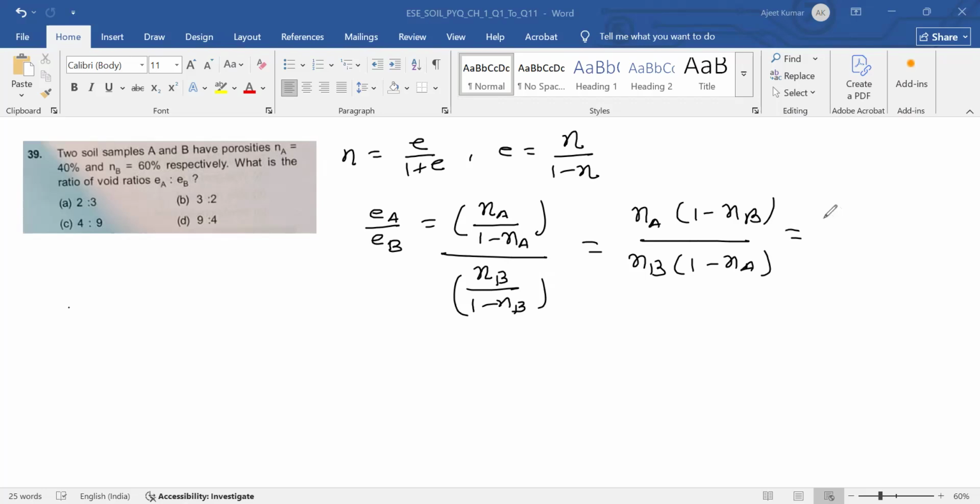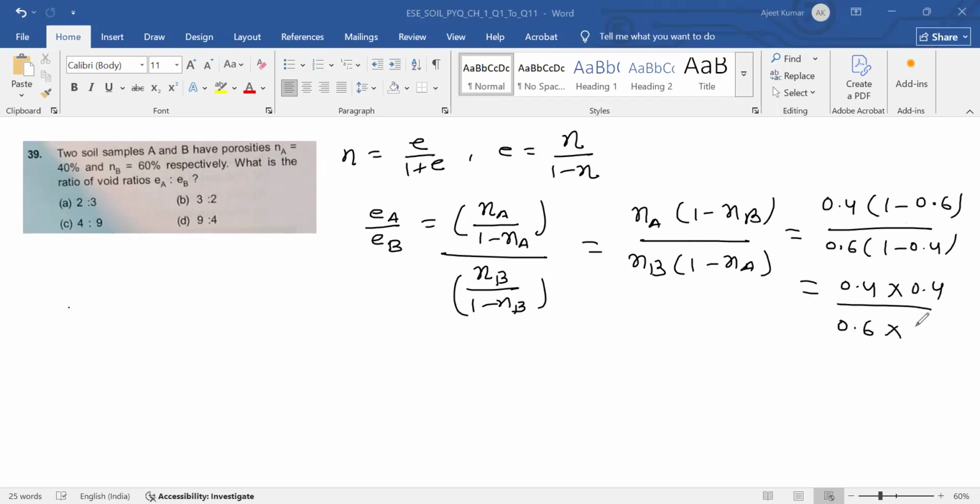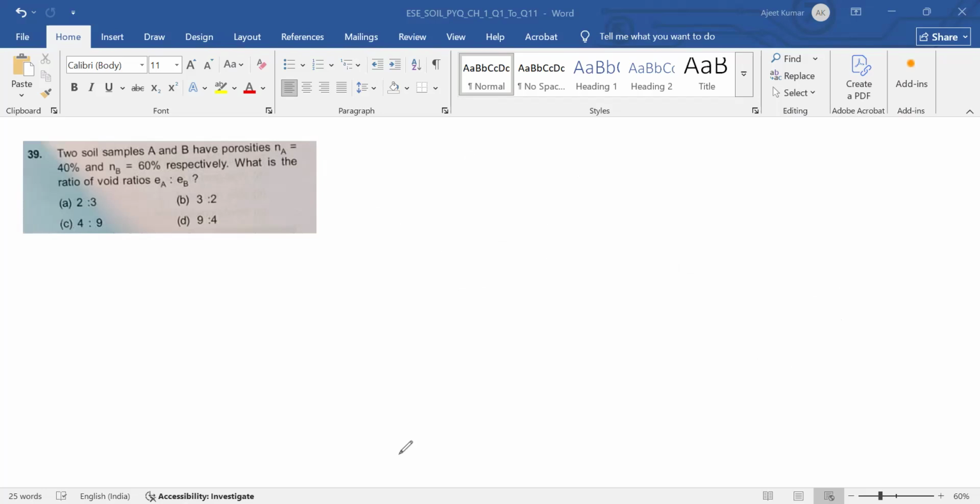So Na is 0.4, 1 minus 0.6, divided by 0.6, 1 minus 0.4. So 0.4 into 0.4 divided by 0.6 into 0.6. So that is 16 by 36, 4 by 9. So option C, 4 is to 9.